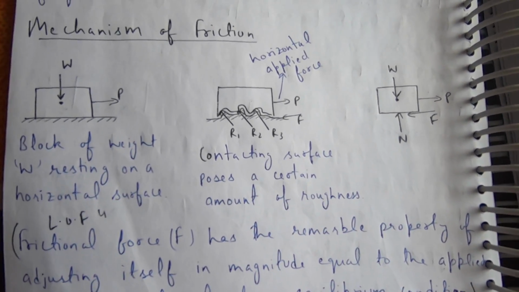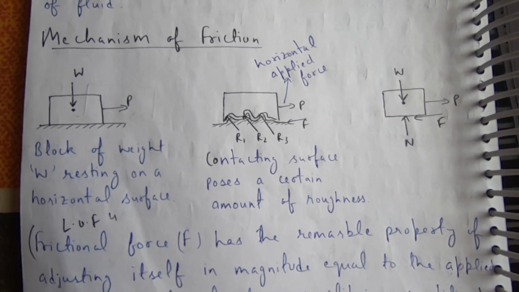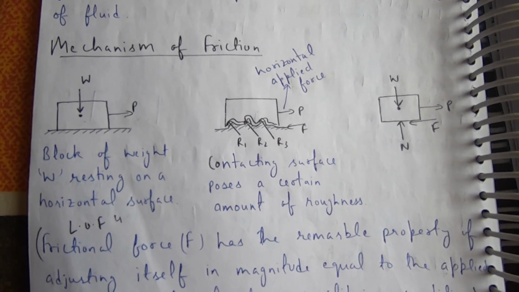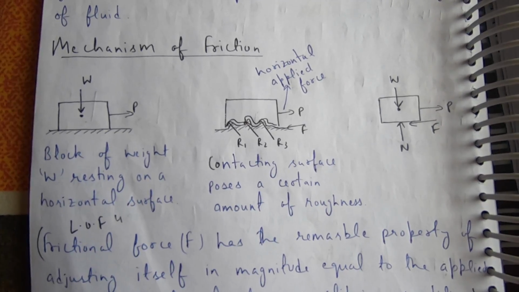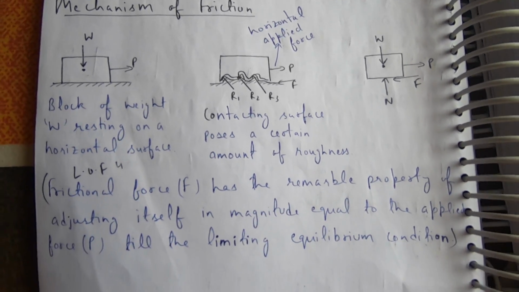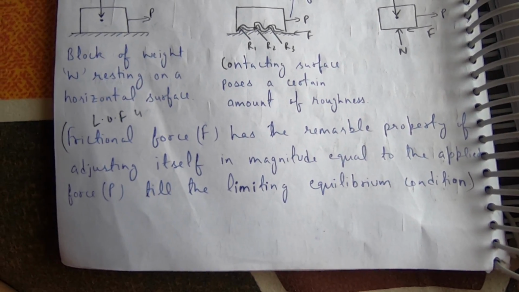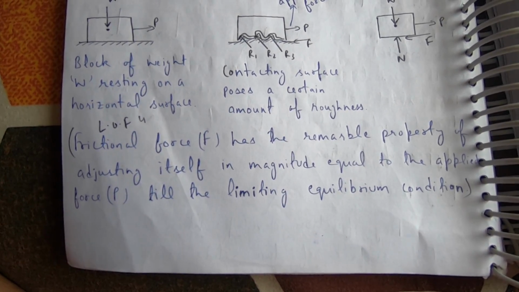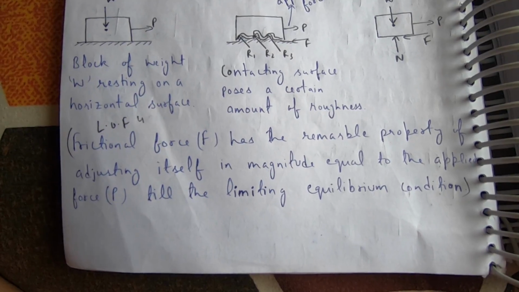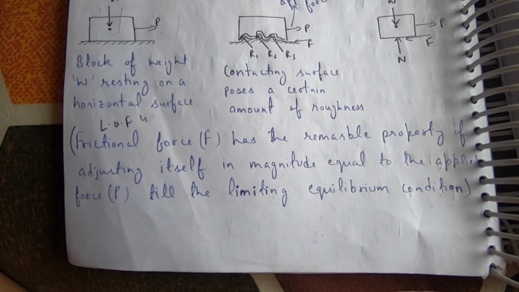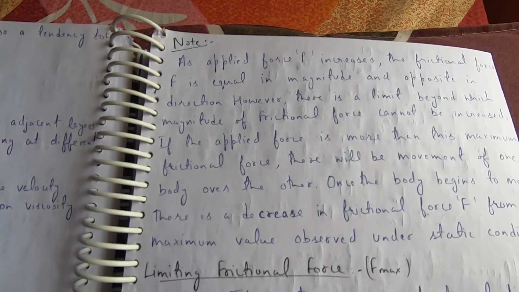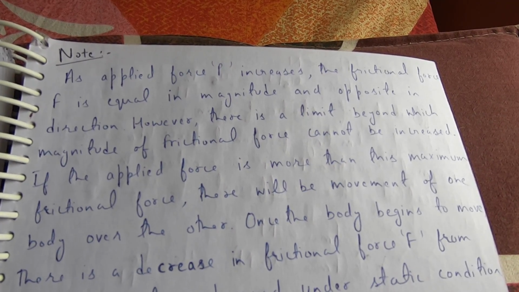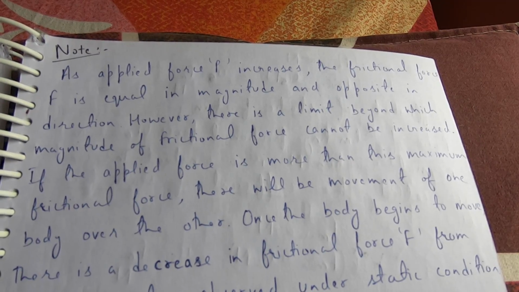Mechanism of friction: a block of weight W resting on a horizontal surface, with a horizontal applied force P. The contacting surface possesses a certain amount of roughness. Frictional force F has the remarkable property of adjusting itself in magnitude equal to the applied force P till the limiting equilibrium condition. Note: as applied force P increases, the frictional force F is equal in magnitude and opposite in direction.